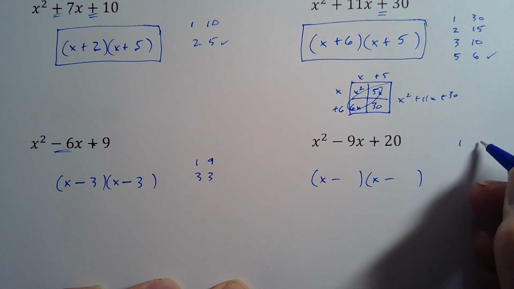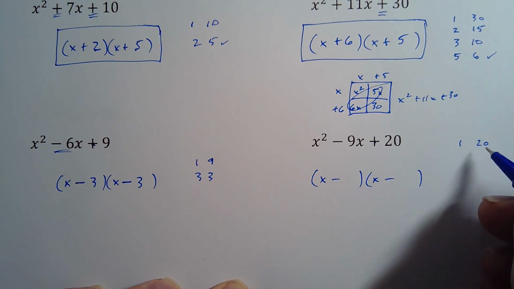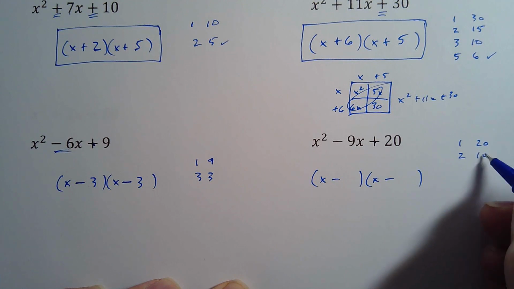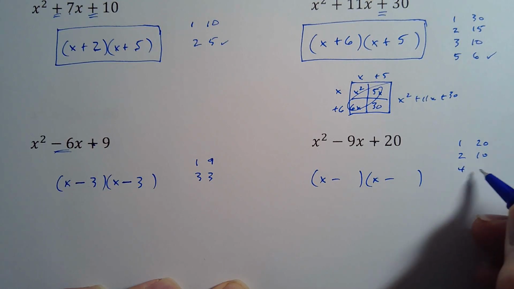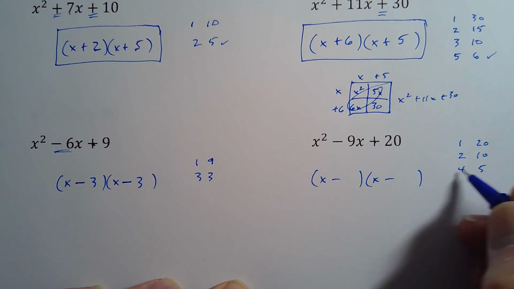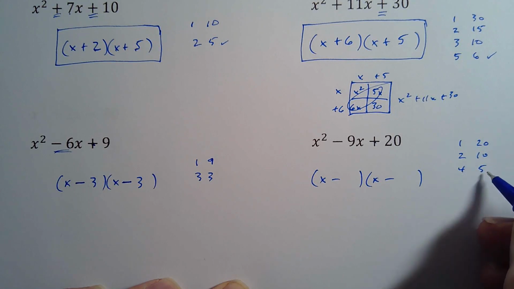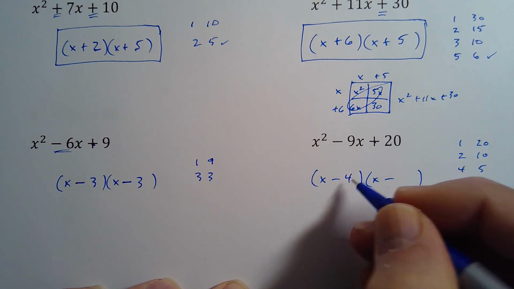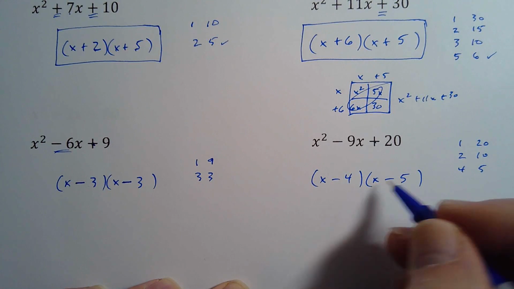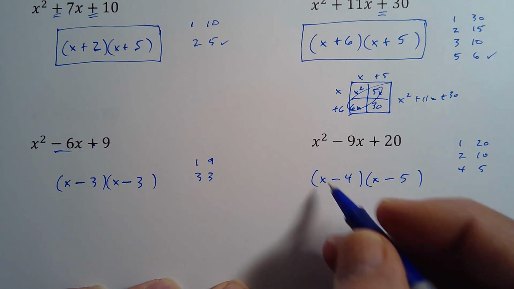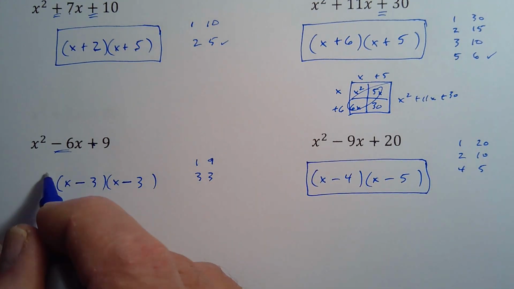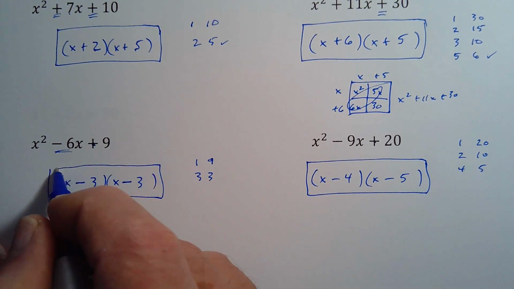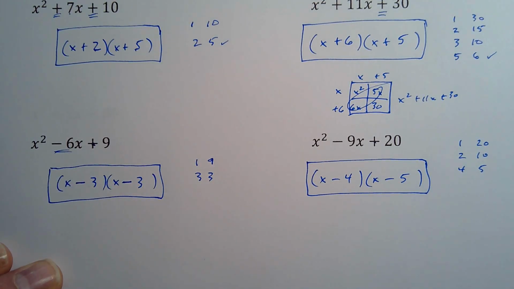And now 1 times 20, does that make a 9? No. How about 2 and 10? No, that makes 12. It's getting closer. 3 doesn't go in there. How about 4 and 5? Yep, those total up to 9. Multiplied, they give you the 20. And again, the order doesn't matter. So if you did the 5 first here and the 4 on the second one, same thing. So there you have it. You've just factored some trinomials without using GCF. You defoiled them or unfoiled them.